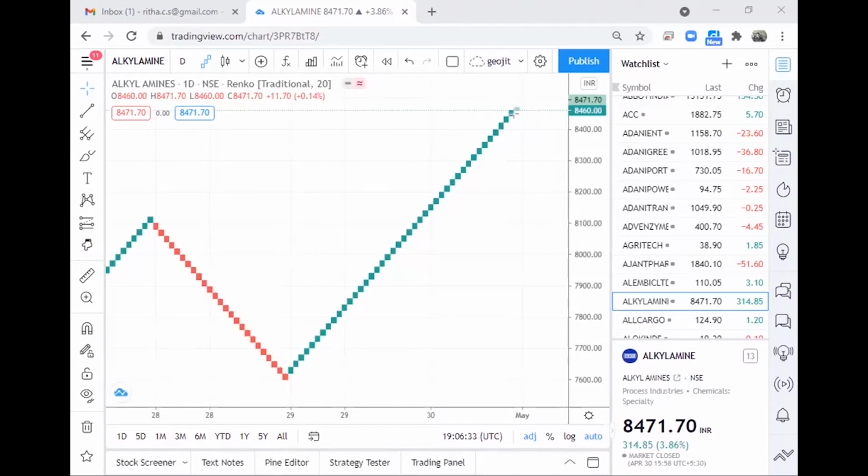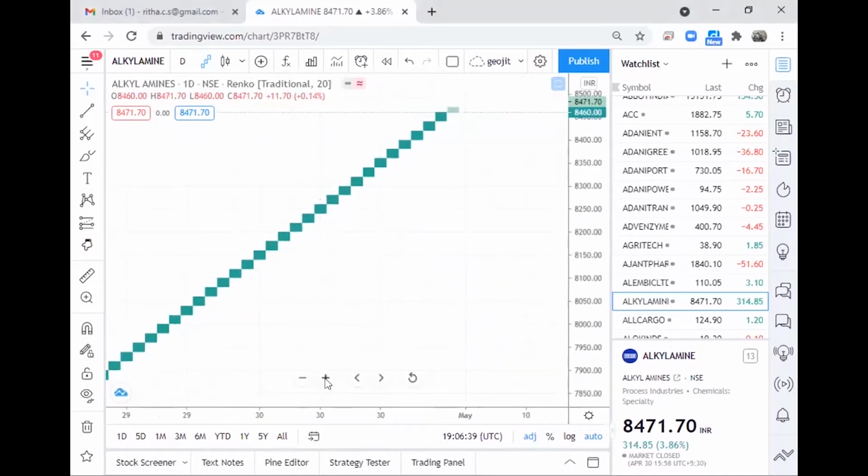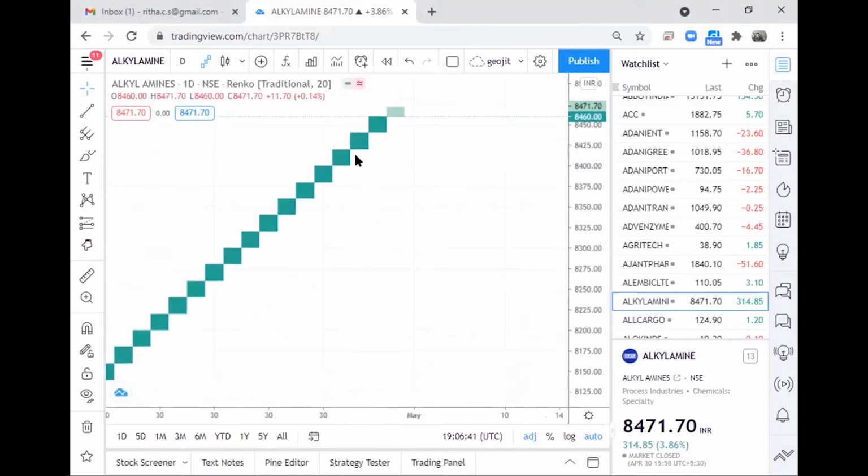Yeah. So if I zoom in, right? So this particular, from here the market starts falling. What happens? The brick starts painting from here. So we'll never know what actually happened there. This is one challenge what we actually face whenever we are trying to look into the traditional tradingview.com or any other website Renko bricks. Right?